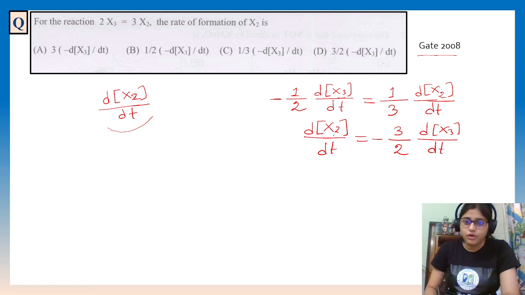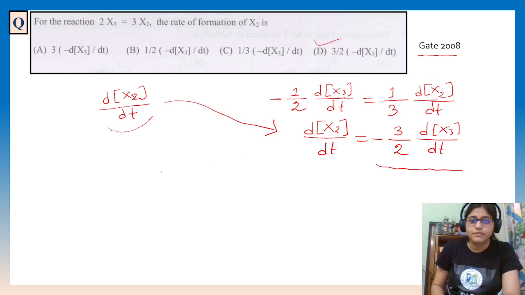So this is actually equal to minus 3 by 2 dX3 by dt. Minus is here, 3 by 2 dX3 by dt. This will be the answer. Answer D.